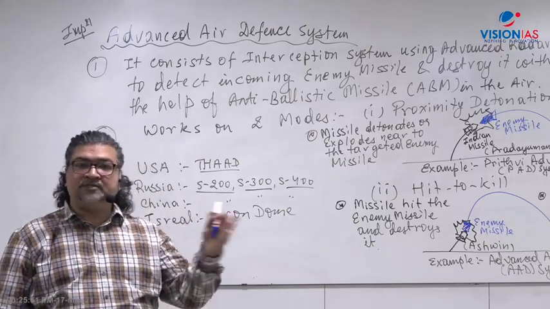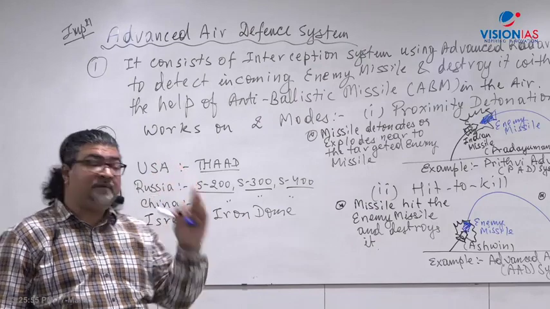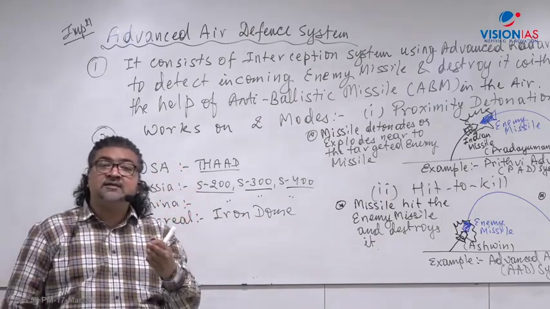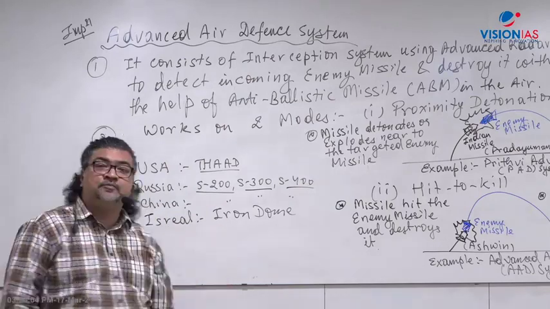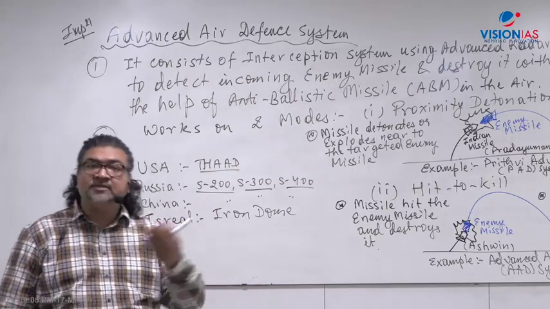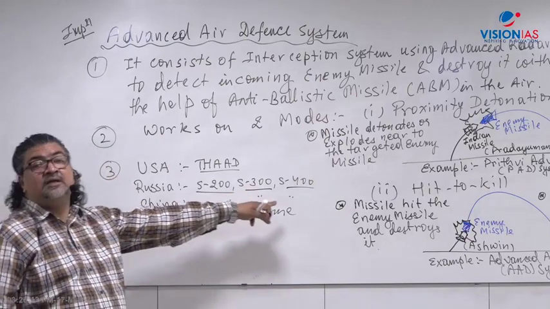Palestinian rockets and missiles can be intercepted by Iron Dome and destroyed there. India has also partnered with Israel and signed a deal to get this technology, at the same time as the deal with Russia for S-300 and S-400.